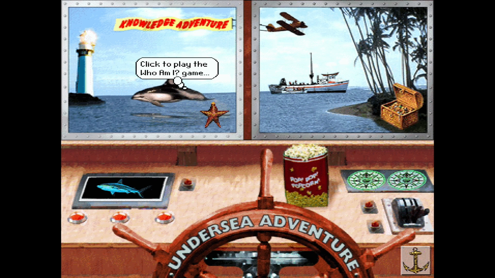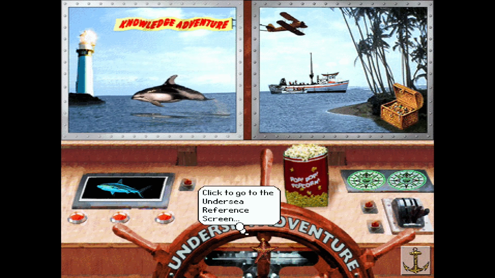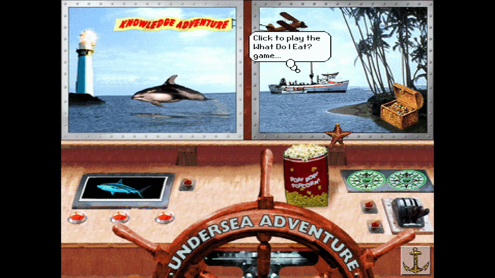The only thing would be to check the actual Undersea Adventure itself, the Undersea reference screen. I want to know if there's more of a game there, or whether this is more of a simple reference, almost like an undersea encyclopedia dressed up in a gamified atmosphere. But yeah, this was quite enjoyable. The dolphin bit was remarkably entertaining to me, if not to anybody else with a sane mind.